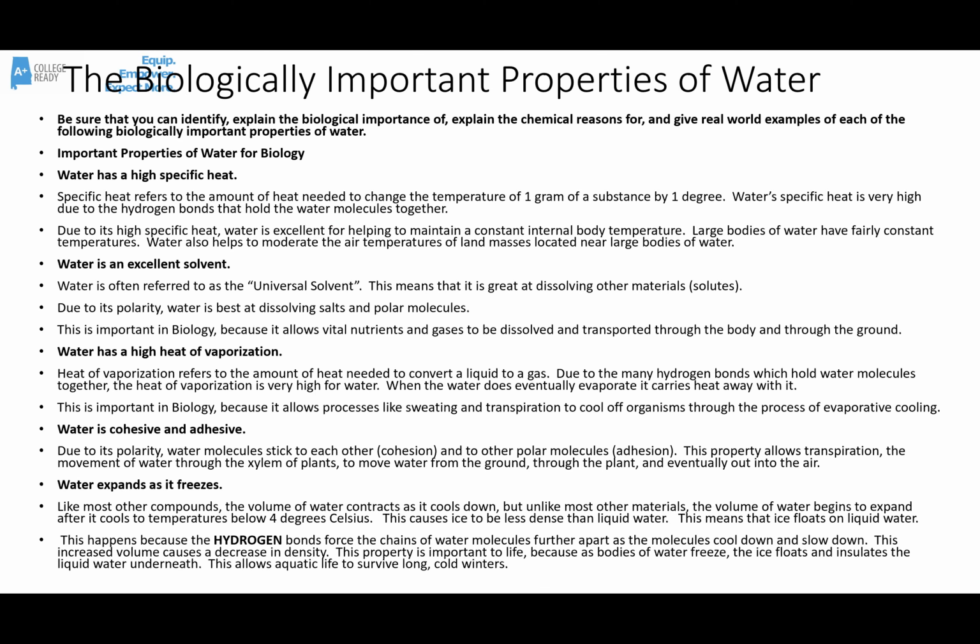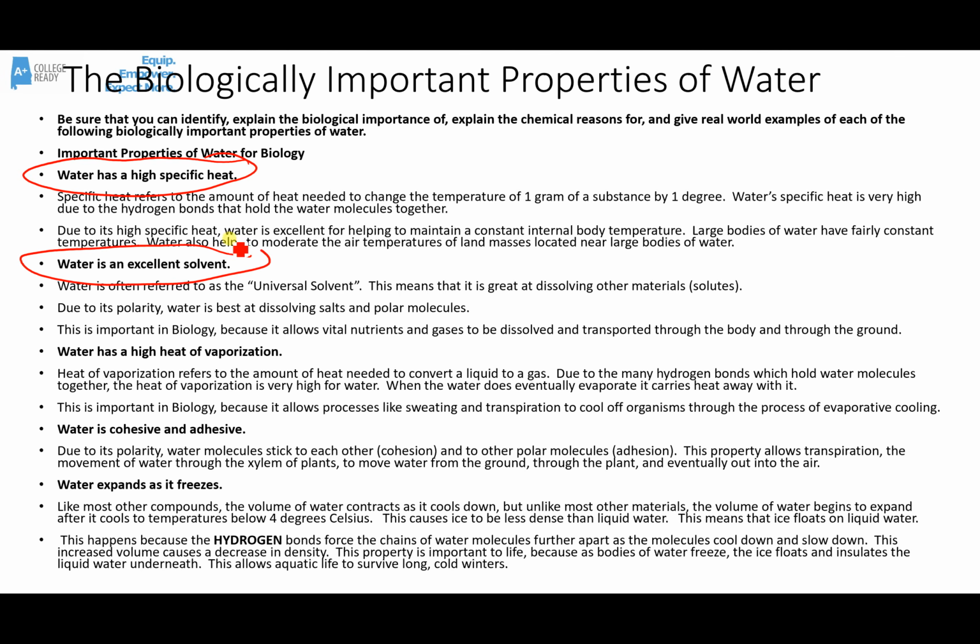Here's some important biological properties of water. First of all, water has a high specific heat. That means that it takes a lot of heat added to or taken away from water to change its temperature very much. This makes water very good at helping to maintain temperature, whether we're talking about the internal temperature or the temperature of a body of water and the land near that body of water. Water has this high specific heat because of the hydrogen bonds between water molecules. Before the temperature can change much, those hydrogen bonds have to be broken, and it takes a lot of heat to break those hydrogen bonds.